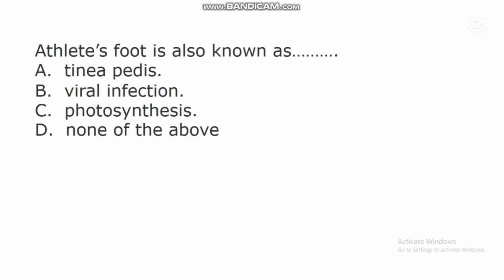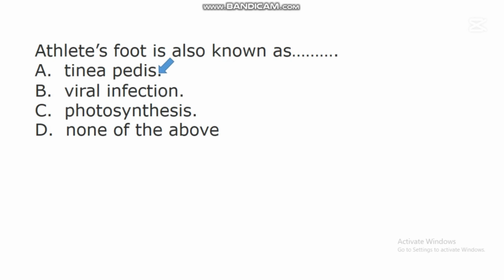The next question says, athlete's foot is also known as dash. A. Tinea pedis. B. Viral infection. C. Photosynthesis. D. None of the above. In this question, the correct answer is A. Tinea pedis. There is a fungal infection known as athlete's foot.